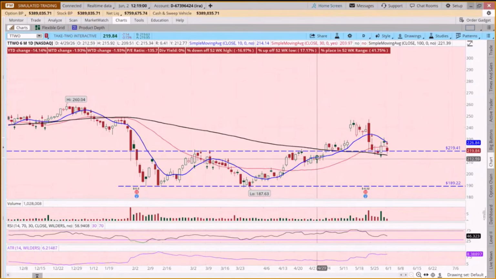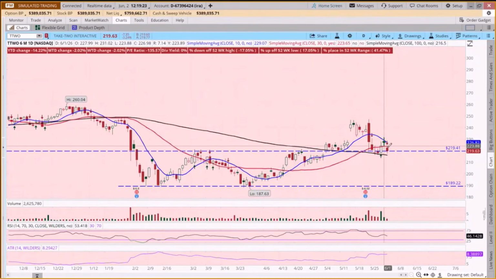Now, what we're attempting to do is define our risk here. And then, do we put a target in? Well, we could, or we could just say we'd like to add this to our portfolio and treat it as a trend trading growth stock.